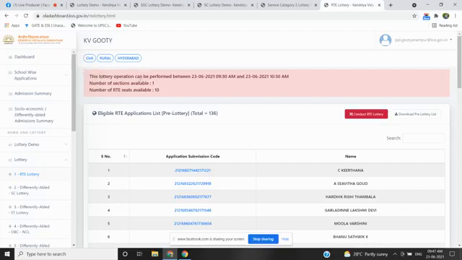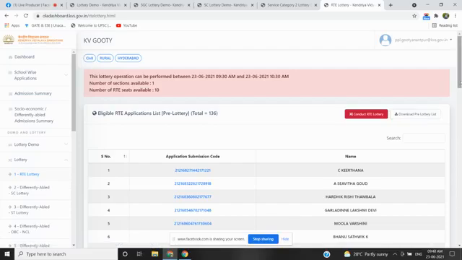This lottery operation can be performed between 23/6/2021 9:30 AM to 23/6/2021 10:30 AM. The number of sections available in the Vidyalaya is 1 and the number of RTE seats available is 10. Now you can see the list. The total RTE applications received under this category for the Vidyalaya is 136. When I click on the conduct RTE lottery button, the same message will be displayed.